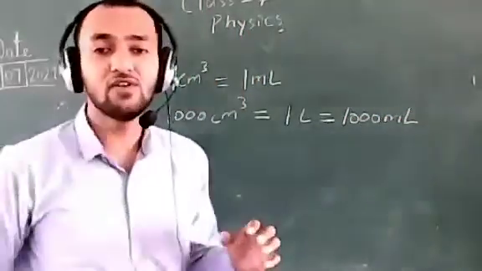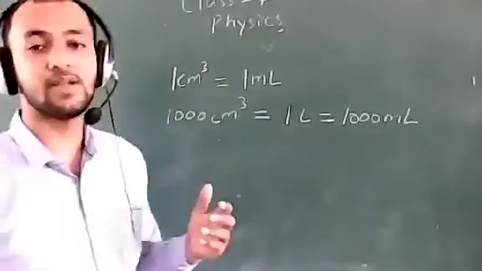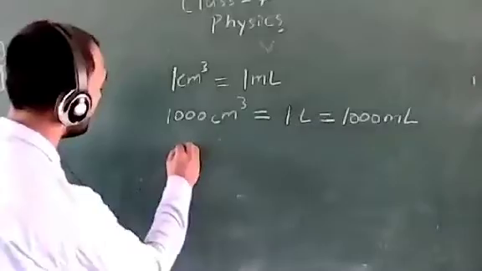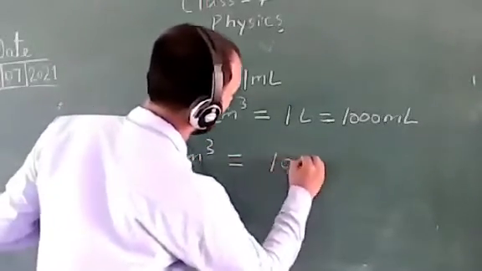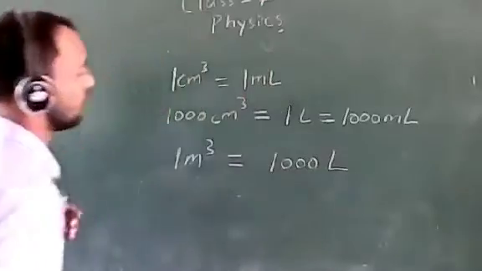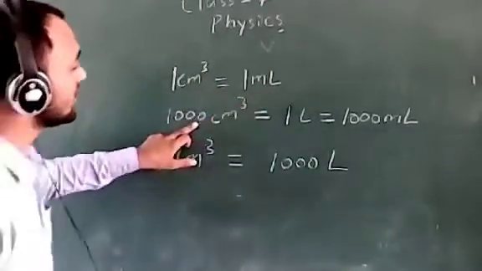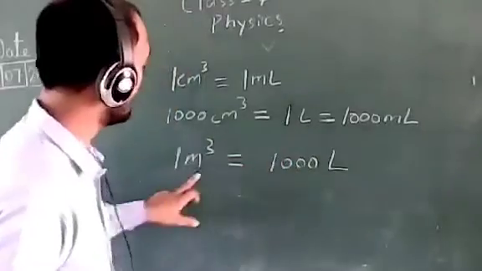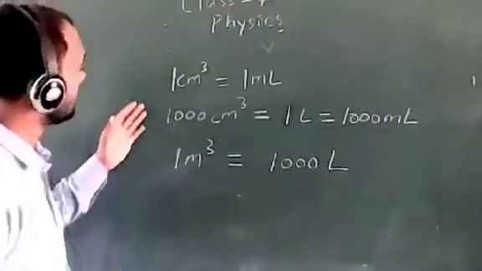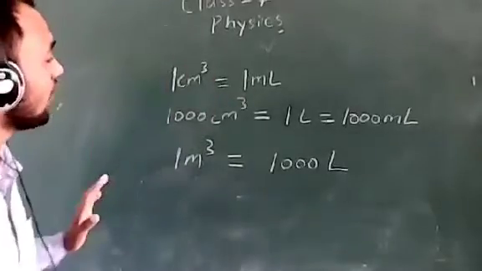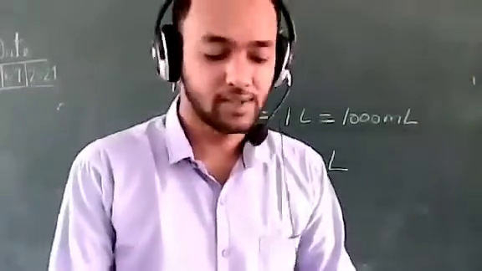If a container has volume 1 meter cube, meaning its height is 1 meter, length is 1 meter, its breadth is 1 meter, so its volume is 1 meter cube, it will contain 1000 liter of water. Okay. 1 centimeter cube is equal to 1 milliliter, 1000 centimeter cube is equal to 1 liter, and 1 meter cube is equal to 1000 liter. It's all about the conversion of one unit of volume to another.